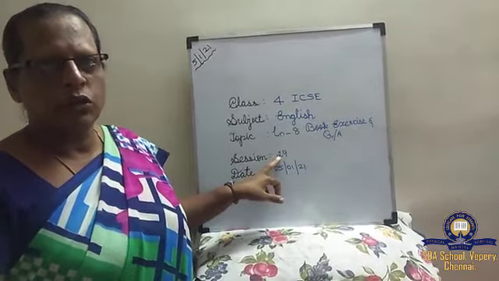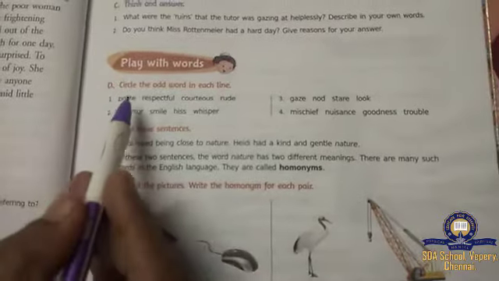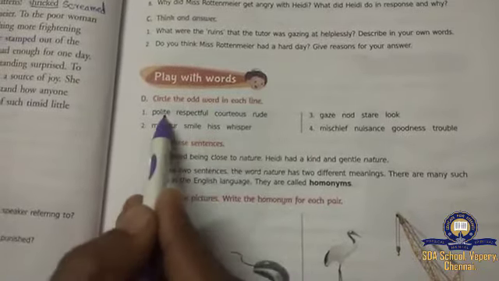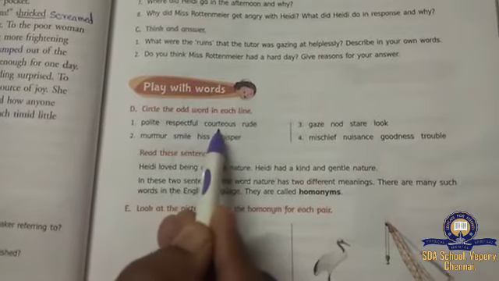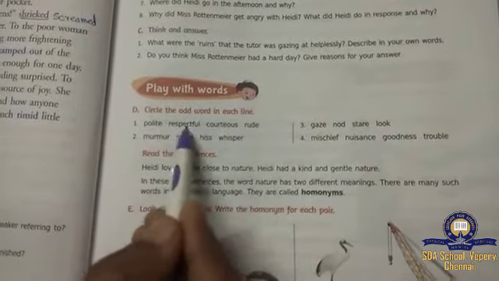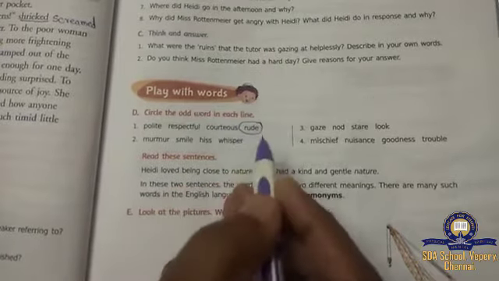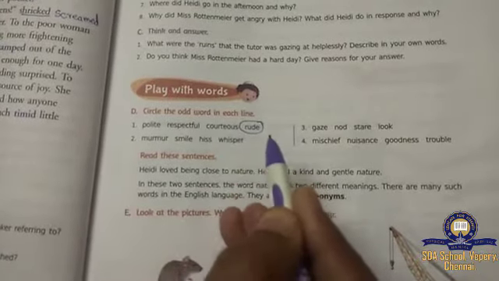Okay, children, we'll go into the book exercise. It's on page number 71. Circle the odd word in each line. See, here 4 words they have given. Polite, respectful, courteous, rude. In these 4 words, which is odd, children? The rude is odd. So you have to circle this one. Okay, you use pencil because it should be clear. So I am using pen.